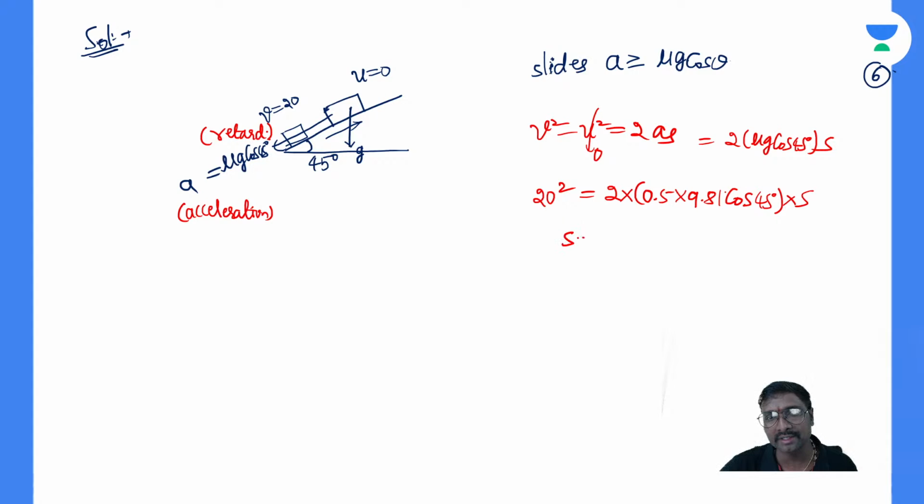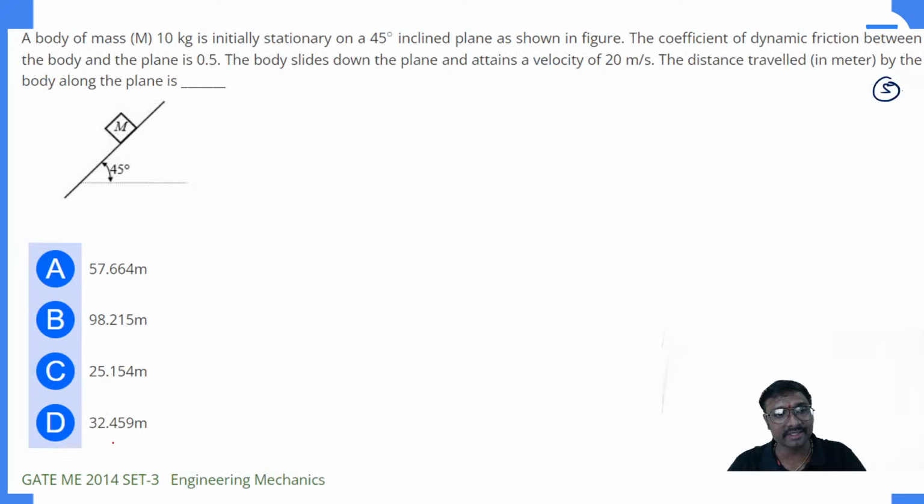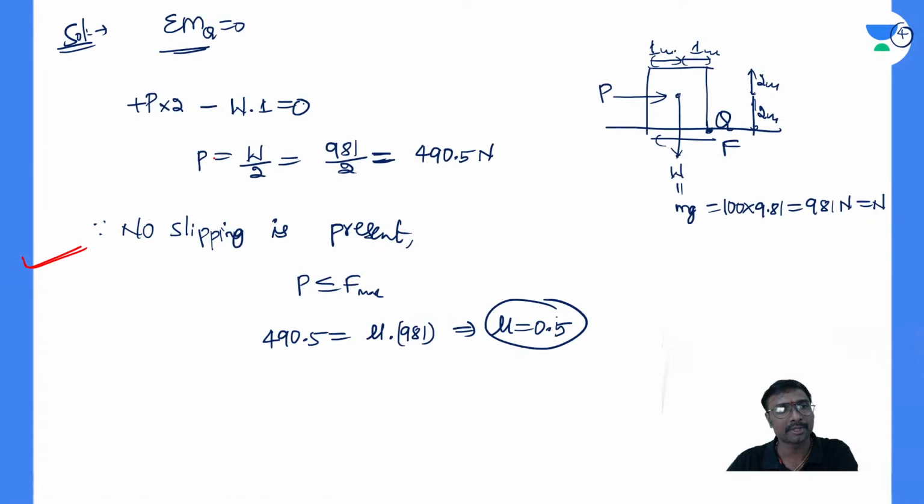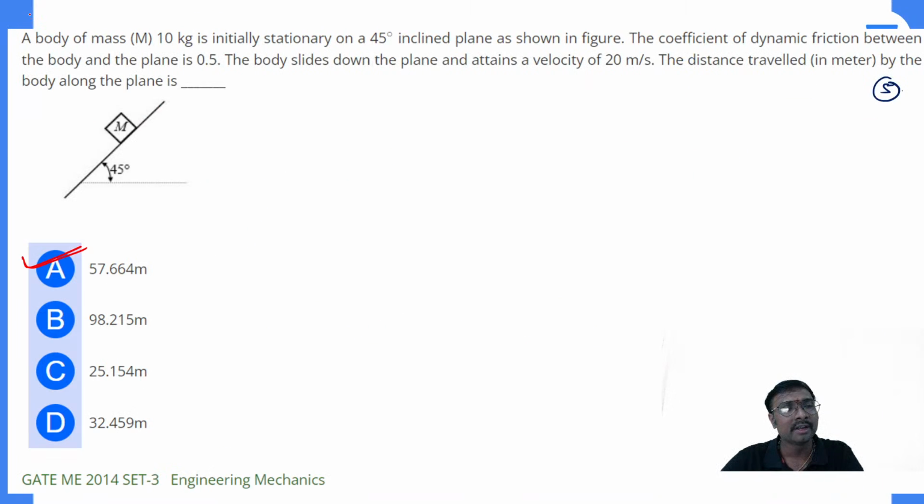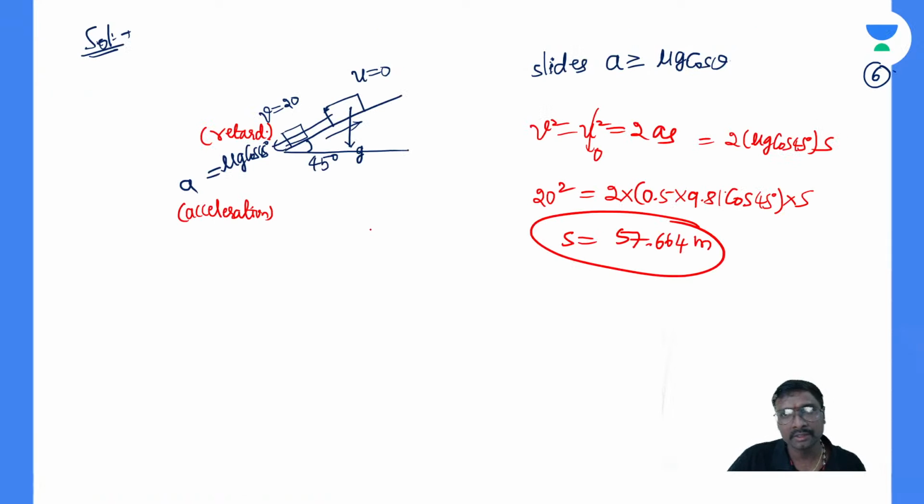So can't you get this distance s from here? Then you will be getting the s value from here. How much is the s value you are getting? This is 66.4 meters you are getting. So 66.4 meters means which option will it be? Option A will be the correct answer. That is your question number 19 and this is your question number 20. Clear, all of you? How to get this? Clear everyone?